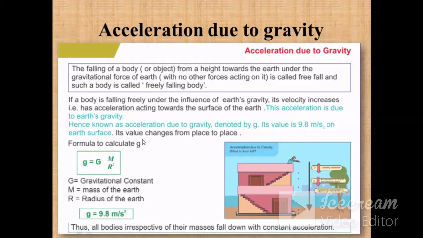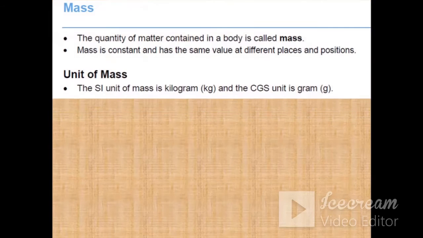Although its value changes from place to place, the value of acceleration due to gravity is different from place to place. For example, its value is maximum at the equator and minimum at the poles. If you see this relation, you can easily observe that g is inversely proportional to the radius of the earth. So whenever the distance traveled by the body is comparable to the radius of the earth, the value of g changes considerably. That is why the value of g is very low on the moon.